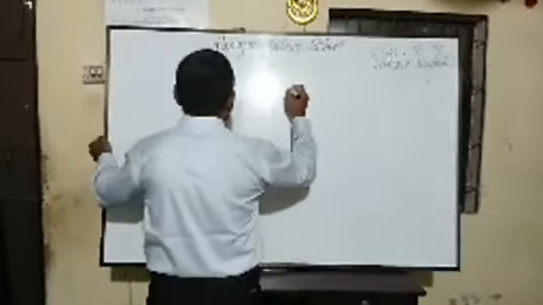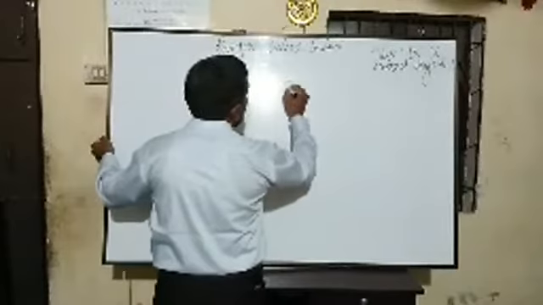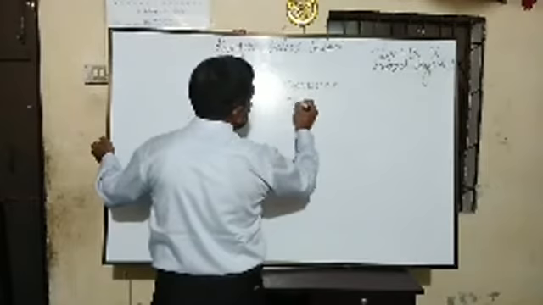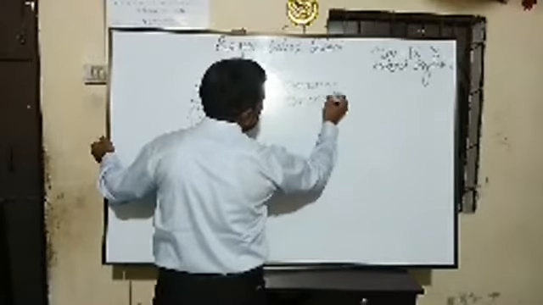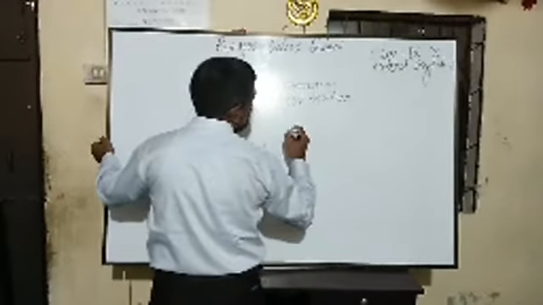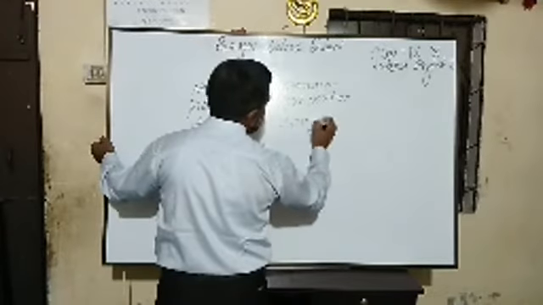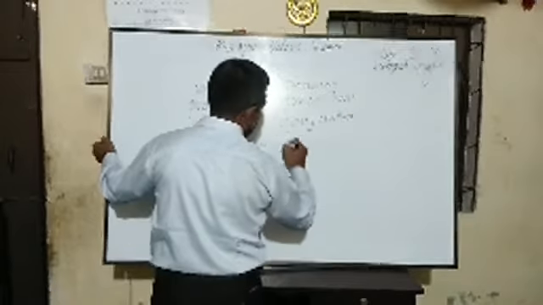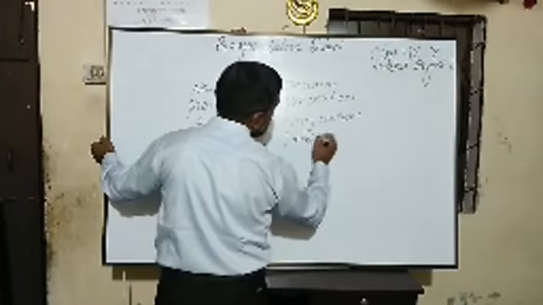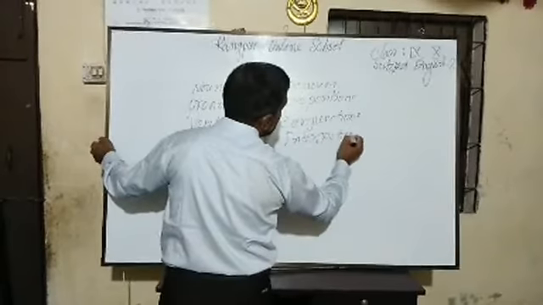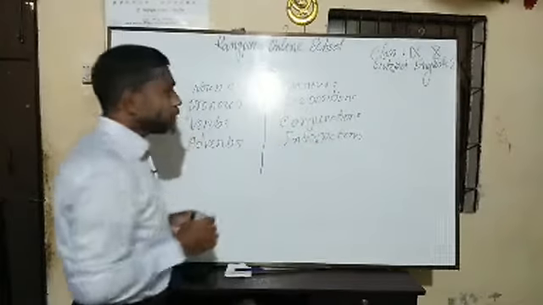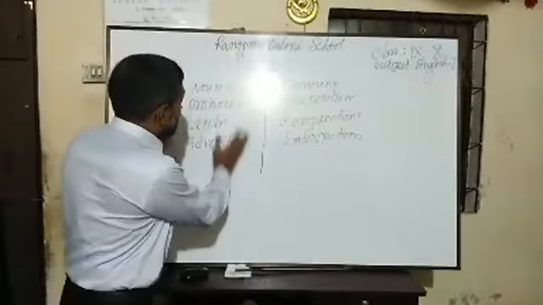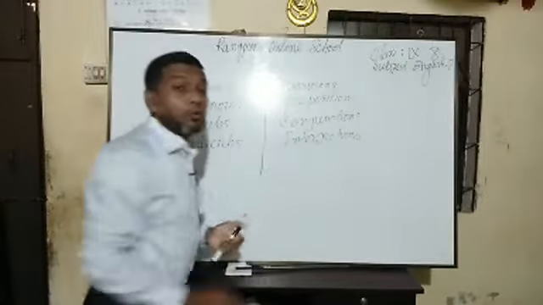And in another part we have pronouns, then we have preposition, then conjunction, and then interjection.